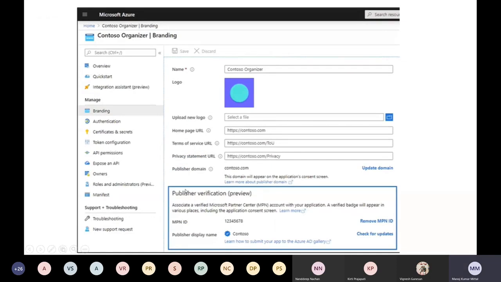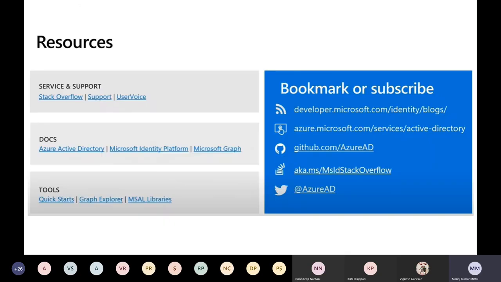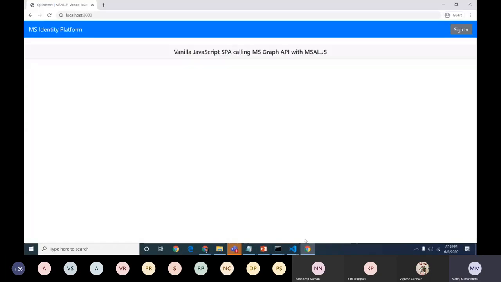So same as the consent prompt, I just showcased the publisher verification preview feature. When we are verifying with the MPN ID, it shows that this particular organization or application was built by this particular owner, it's verified. So it's not like I'm using an application which is not verified or built by some anonymous party. Okay, so let me move to the quick demo for that.